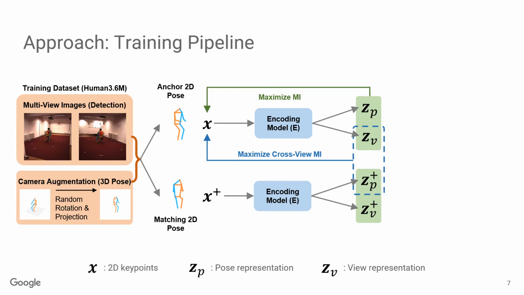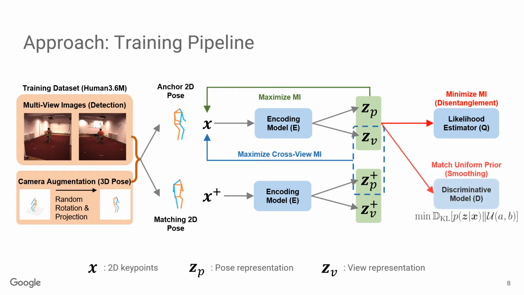We then introduce two regularization terms to further improve the results of CVMIM. The first regularization term minimizes the mutual information between the view and pose representations, which ensures they are disentangled. The second regularization term matches the push-forward distribution of representations to a uniform distribution. This ensures the learned representations to be smooth. Please check our paper for more detailed derivations of all the terms here.